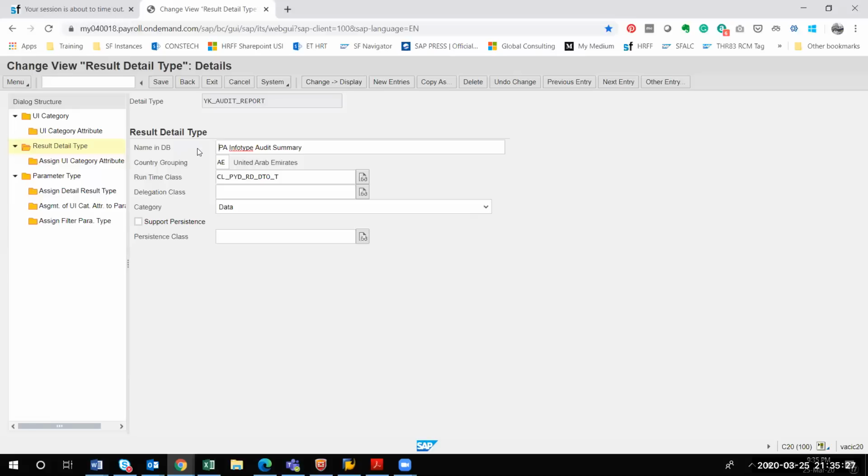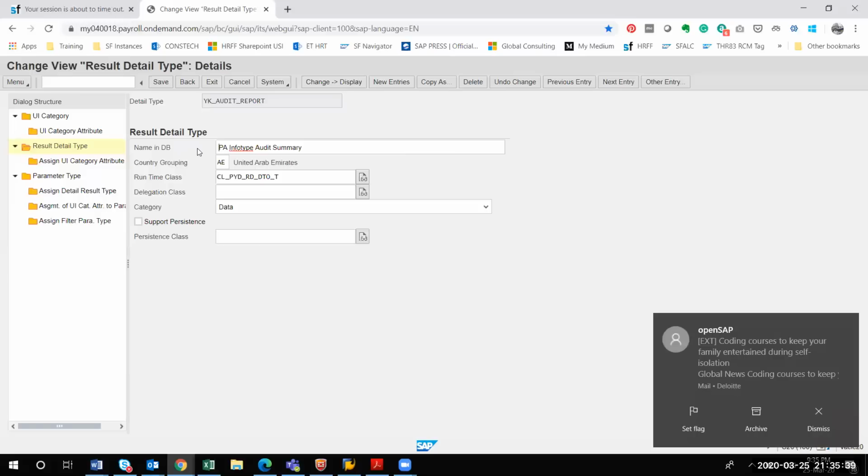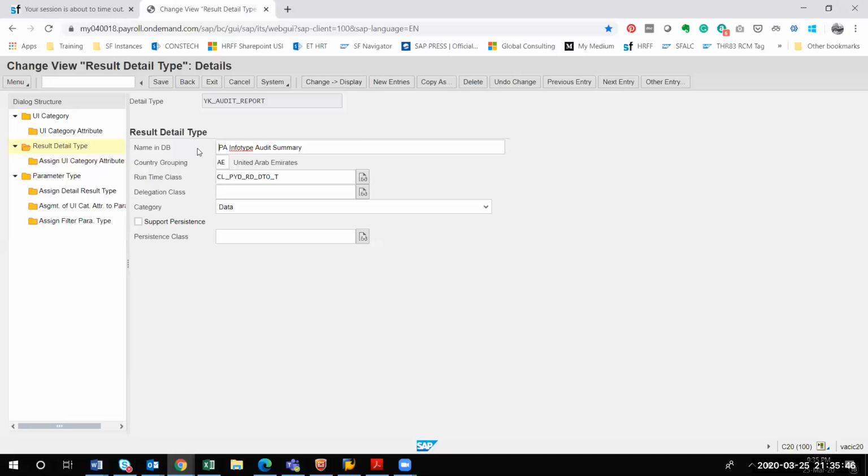Page number 16, the printed page number. Section 3.1.1, define result detail types and their assignment, in chapter 3.